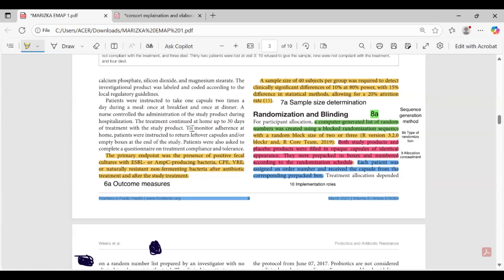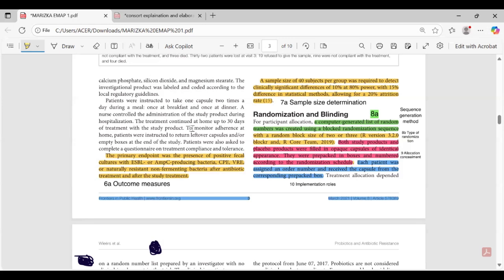A, sequence generation method. A computer generated list of random numbers was created using a block randomization sequence. B, type of randomization, with random block size of 2 or 3, R version 3.2.0, and R core team 2019. So 9, allocation concealment.